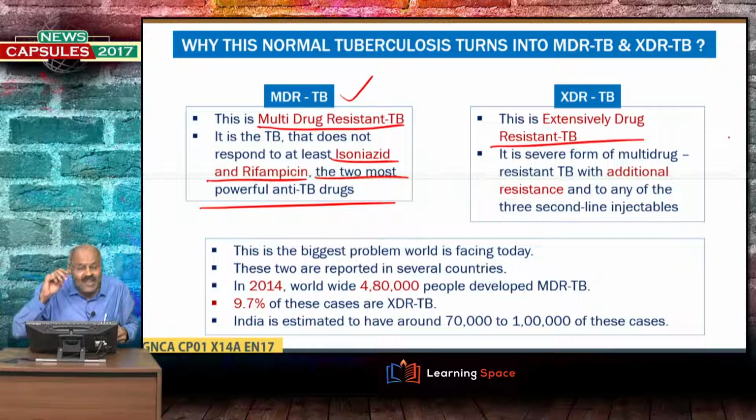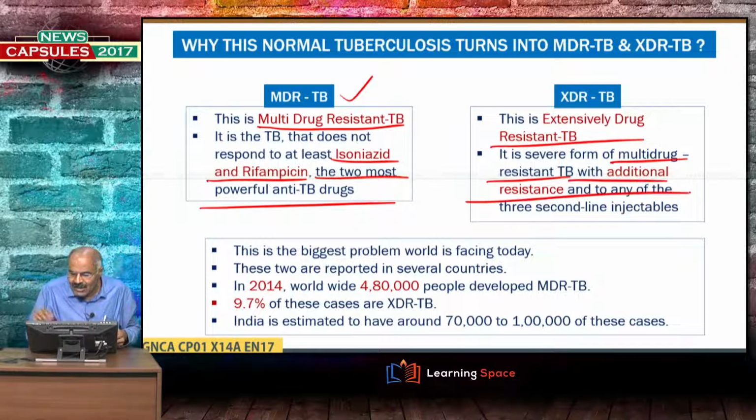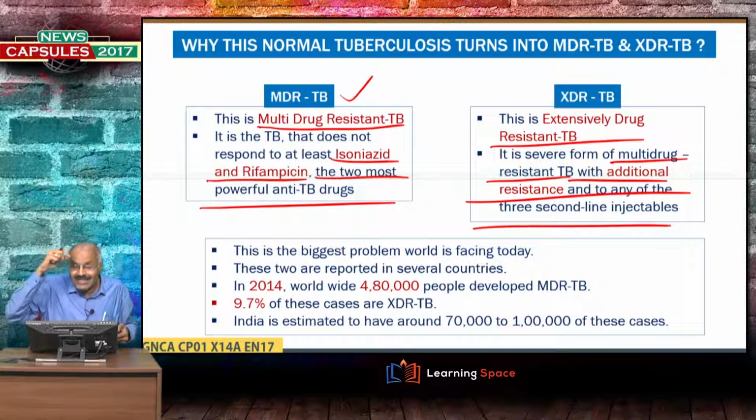It is a severe form of multi-drug resistant TB with additional resistance to any of the 3 second line injectables, right? So, you can say extensively drug resistant TB is a severe form of MDR TB, and the biggest problem the world is facing today is MDR TB and XDR TB, and these 2 are reported in several countries.